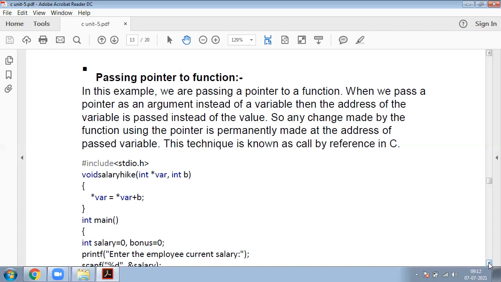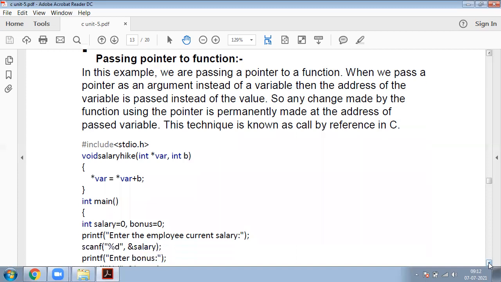When we pass a pointer as an argument instead of a variable, then the address of the variable is passed instead of the value. So any changes made by the function using the pointer are permanently made at the address of the passed variable. So this is a simple call by reference technique, where the reference is passed to the pointer.